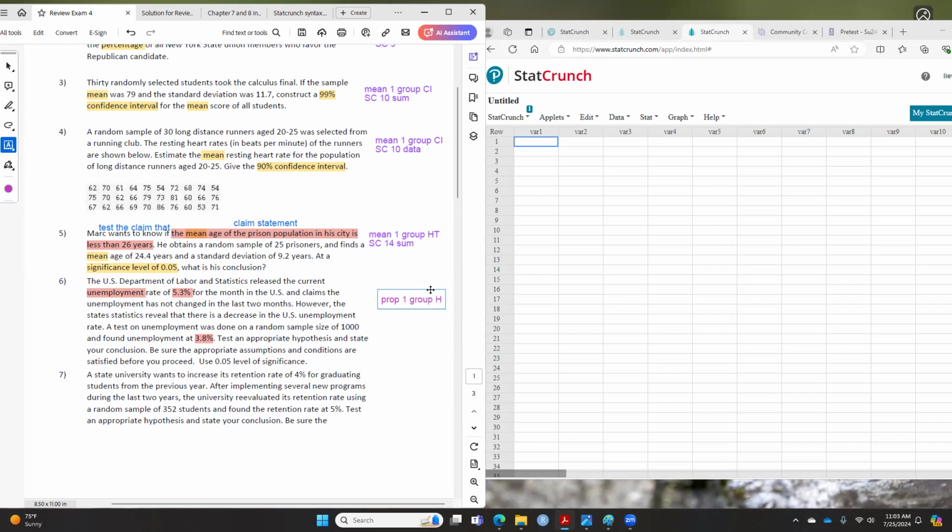And then you can tell that this is doing hypothesis testing. What gives it away in this case is that it does not have the words confidence interval on it. Also, you find out this question 6 doesn't have the word mean on it. So that's the reason why this is proportion in this case. Okay, so let's take a look at the cheat sheet here.